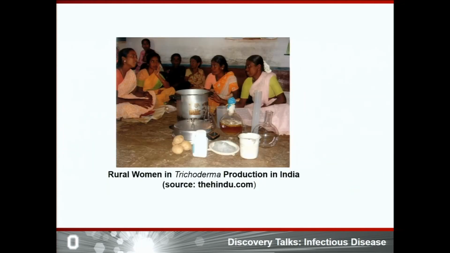So both of these techniques are local resource based and can be utilized anywhere in the world. And therefore, the combination of AST and Trichoderma can be helpful to reduce soil-borne disease and help to reduce the economic losses caused by soil-borne disease in global agriculture.